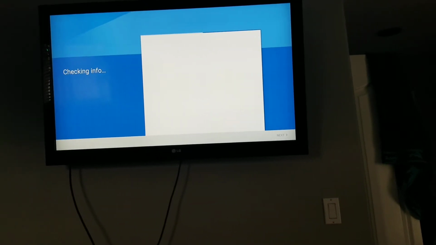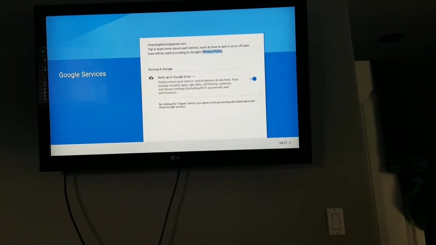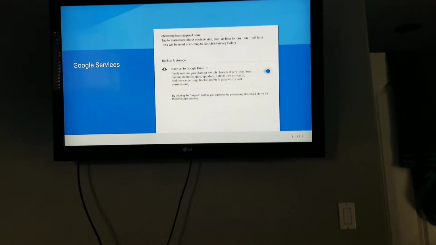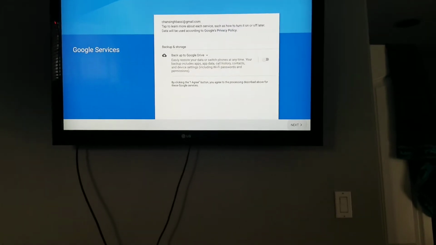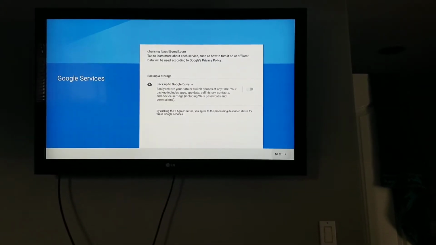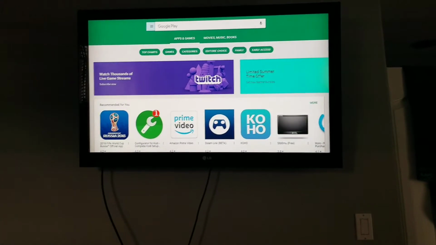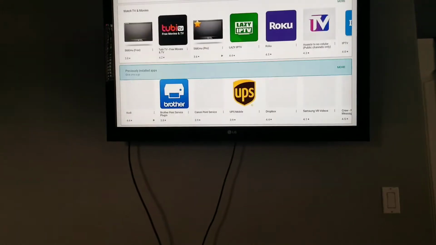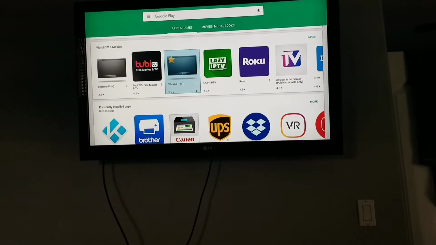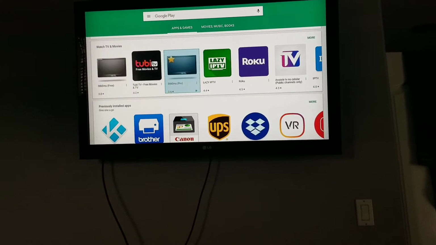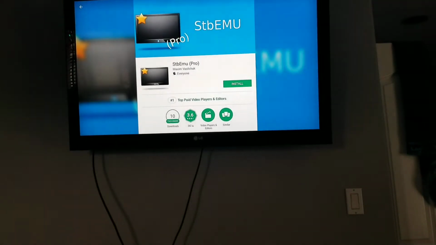Just hit OK, go on accept and hit OK. And make sure turn off this box. And now hit OK on next. Scroll down to watch. Look for the app STV Imo Pro, this one. Maybe you have to write down on the search box STV Imo Pro and hit OK.